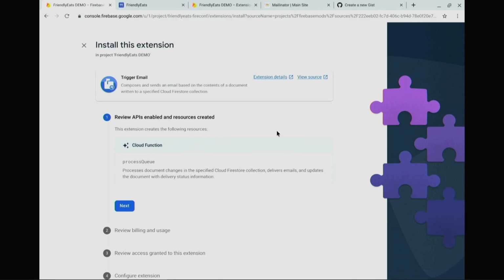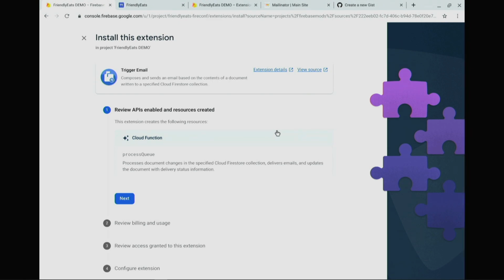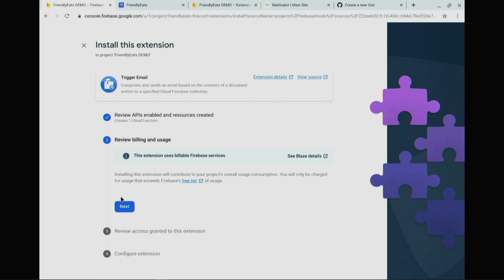And that brings me right into the guided step-by-step flow to install this extension. The first thing I'm going to do is review that it's using just one Cloud Function called processQueue, which is going to process the document changes in Cloud Firestore. And then I previously talked about billable services, so it's letting me know that again. But I'm only going to be charged for the usage that exceeds Firebase's free tier. I can go read more about that as well.